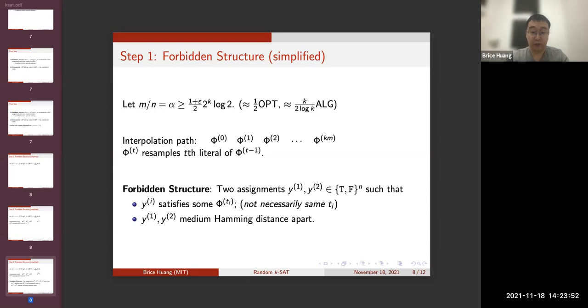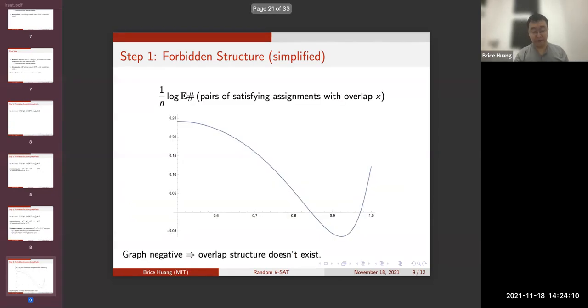The forbidden structure consists of 2 assignments, each satisfying some phi, not necessarily the same one, that are a medium Hamming distance apart. Medium means some critical value that we'll determine later. And this structure is forbidden just by a first moment argument.